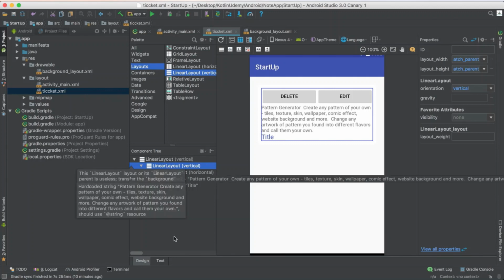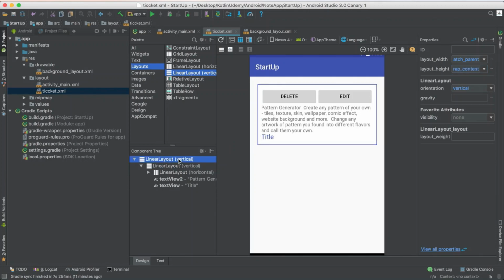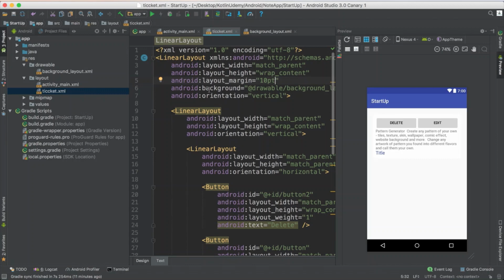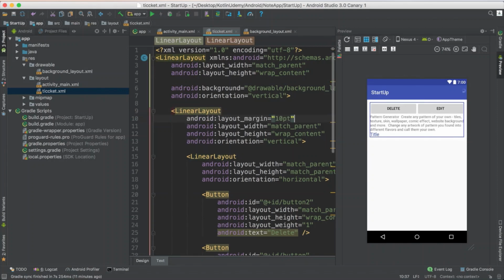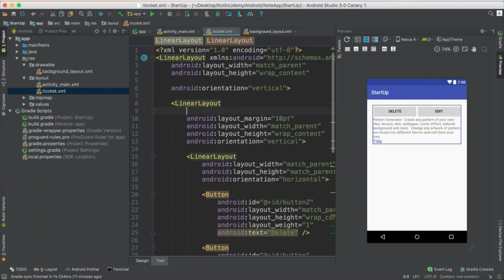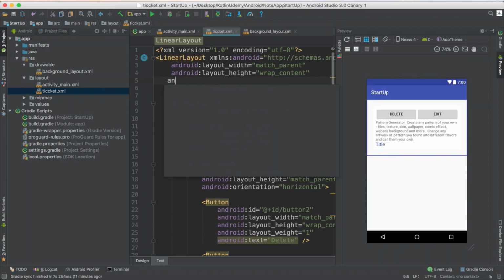So what I will do, this one is still match parent. I say always the height will be wrap content. This one's height, keep it wrap content. But now if I go here, I have two layouts. So what I will do, I say, hey, take this one as a padding, move it to this one. Take this one as background, move it to this one. And again, when you move it, both of these here, use just this one, add specific background to it.